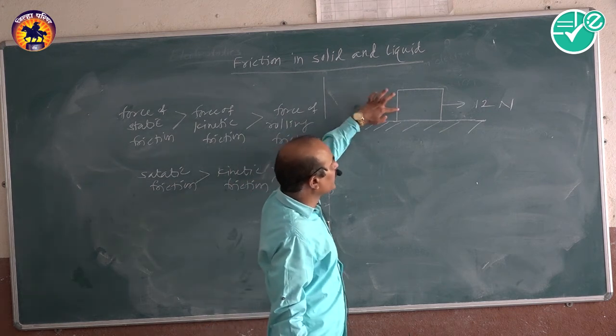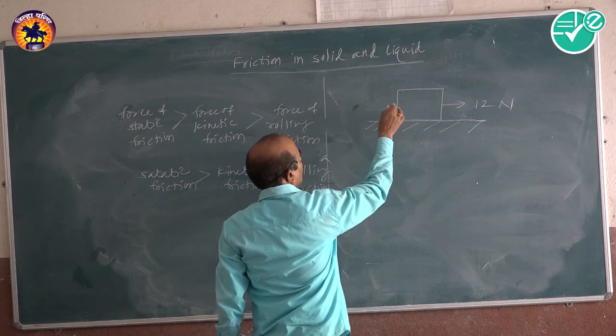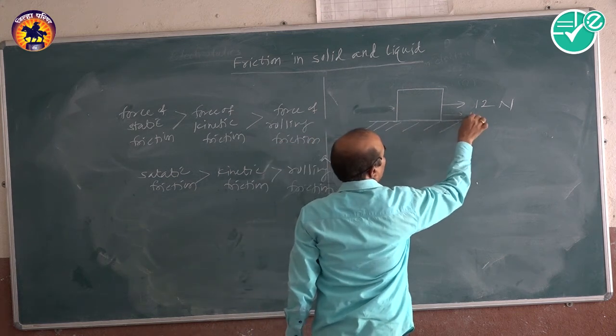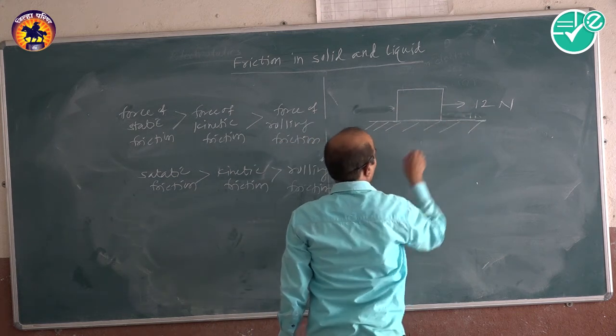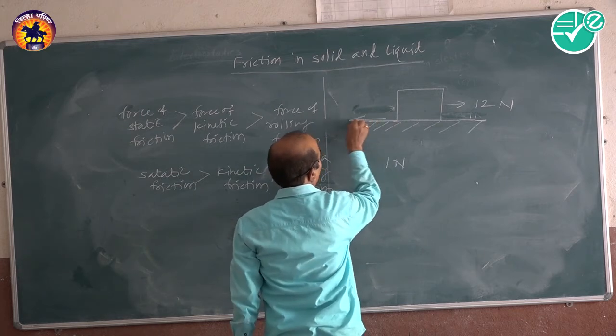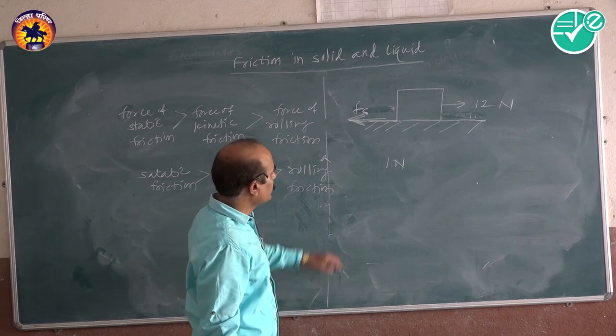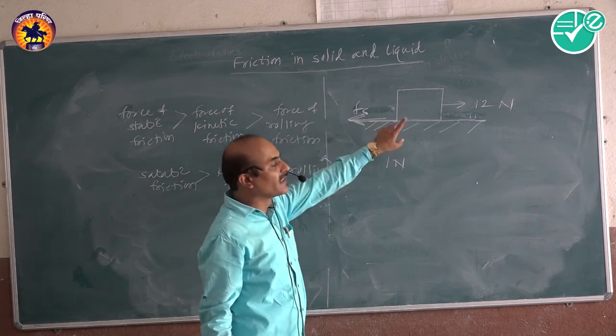But if you apply 1 Newton force for it, remember that the force of friction, that is the force of static friction, is equal to 1 Newton.